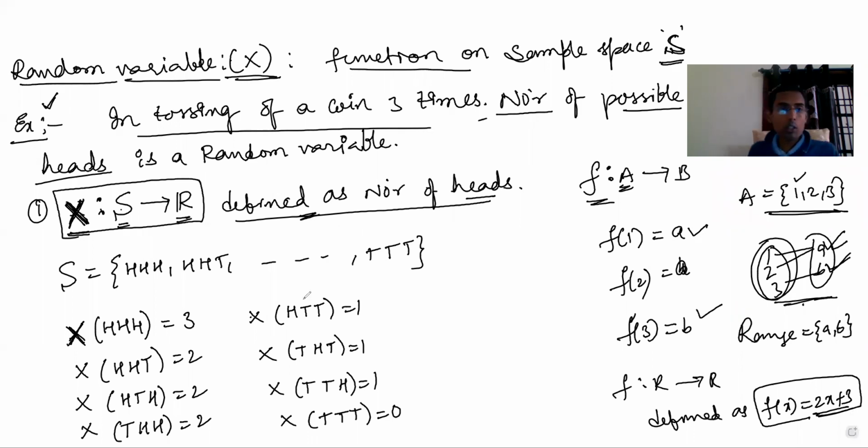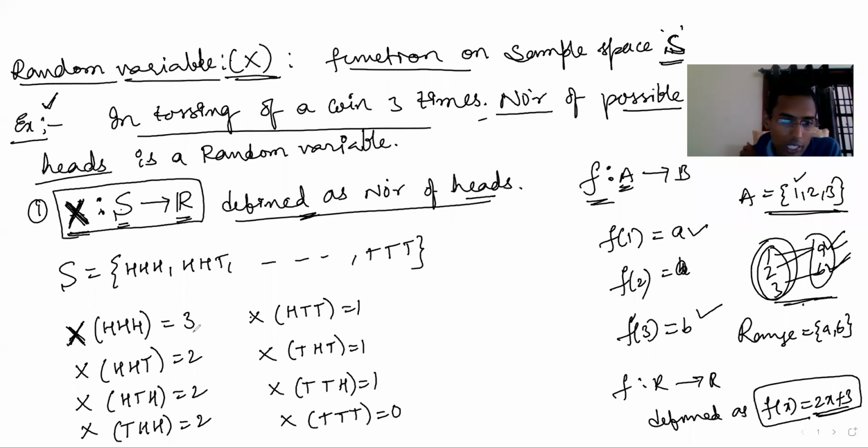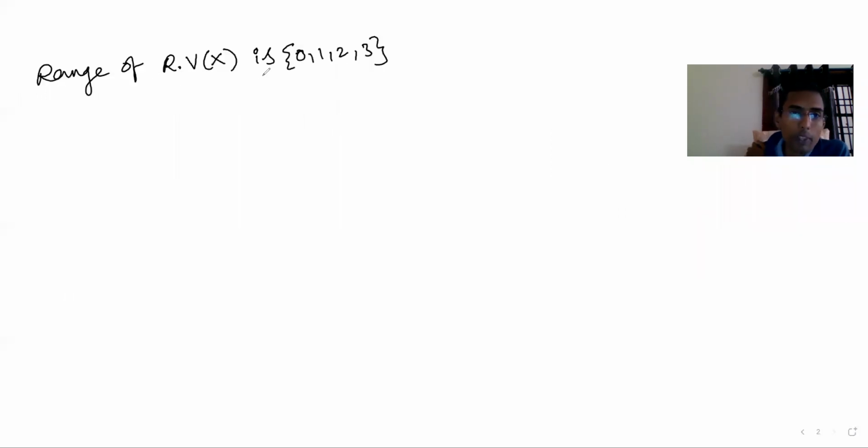Similarly, here also, this is important, the range of the random variable X is 0, 1, 2, 3. Range of a random variable, as I showed you, means the X values. X values are 0, 1, 2, 3. This is what a random variable is. Okay, hope you are clear.